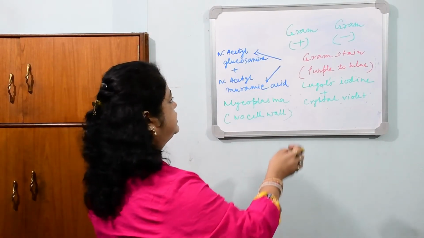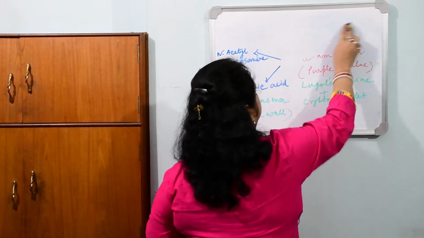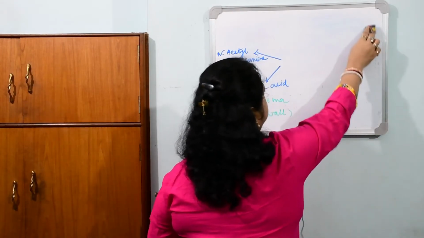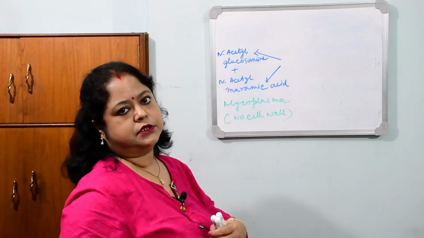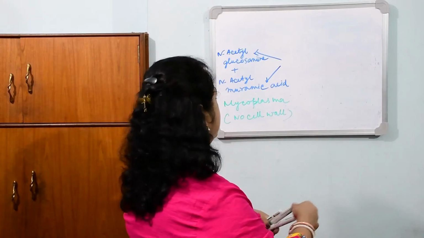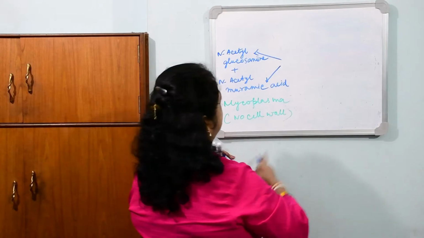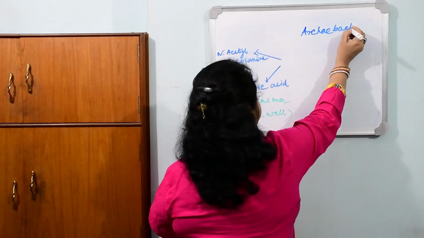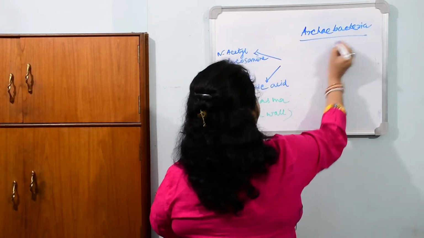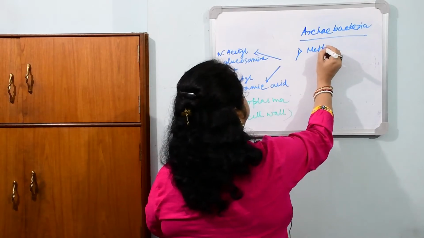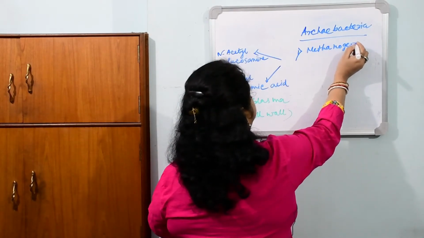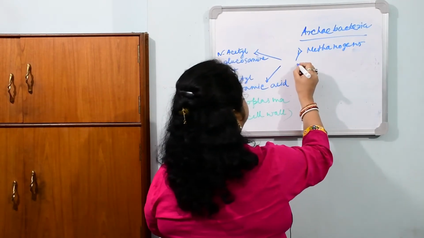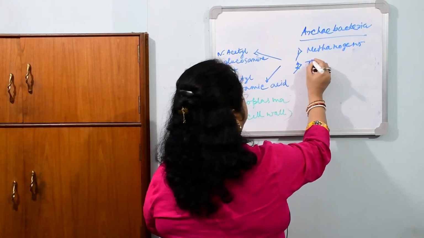Now coming to the archaebacterial group, I have told you that it's the living fossil, as it has the capacity to live in today's world from the ancient earth. What are the types of archaebacteria? They have 3 types. Number 1, methanogens. Number 2, thermoacidophiles.